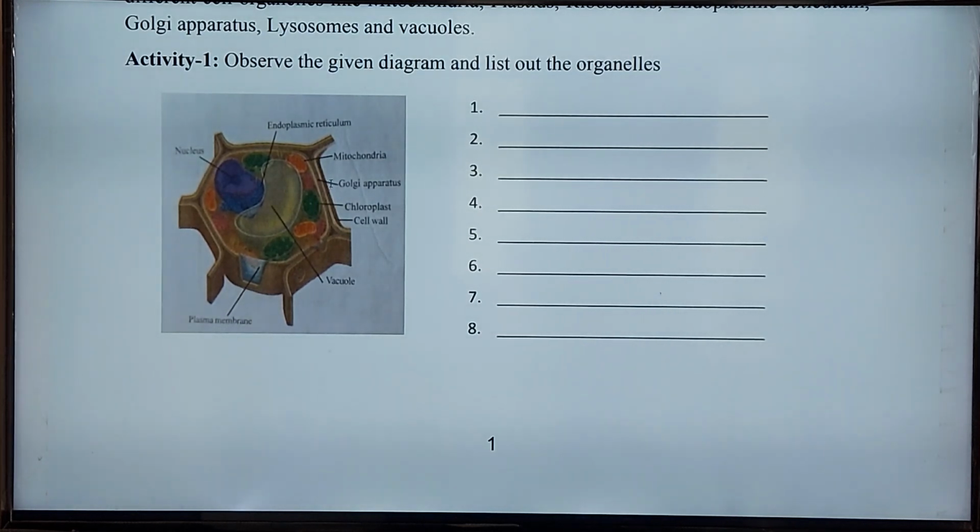Here you see the nucleus, and next the endoplasmic reticulum. This is the mitochondria, Golgi apparatus, chloroplast, cell wall, vacuole, and this is the plasma membrane.